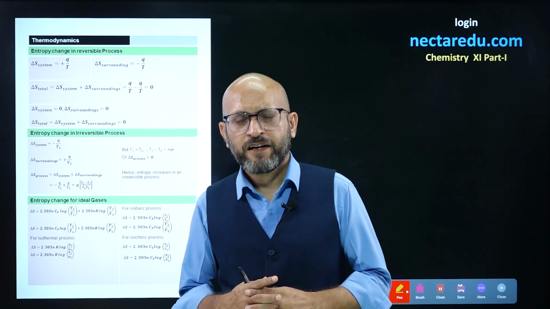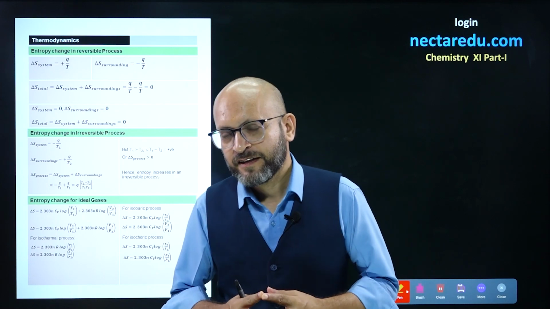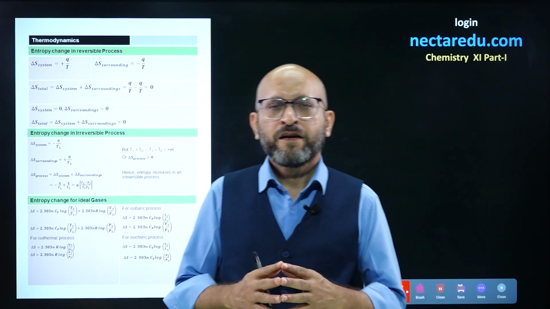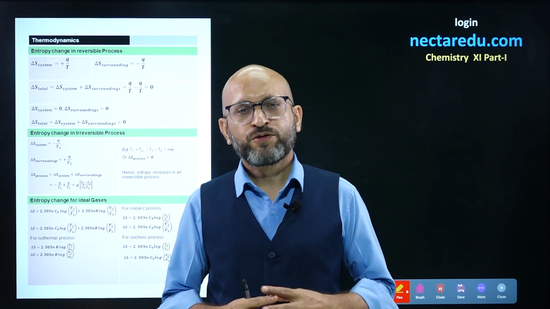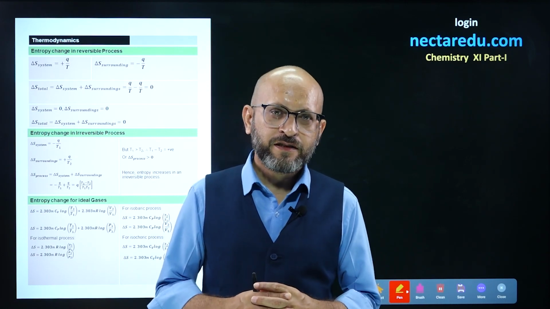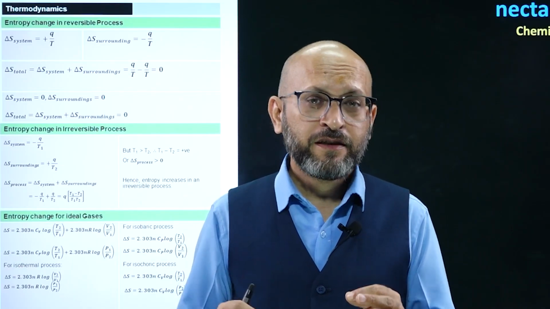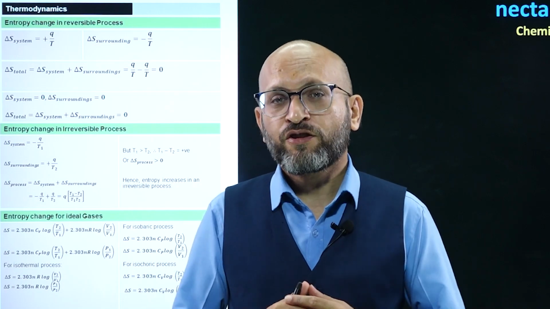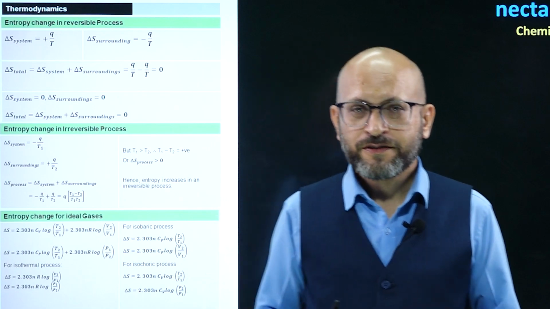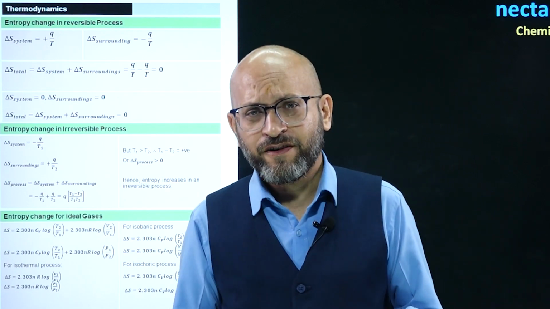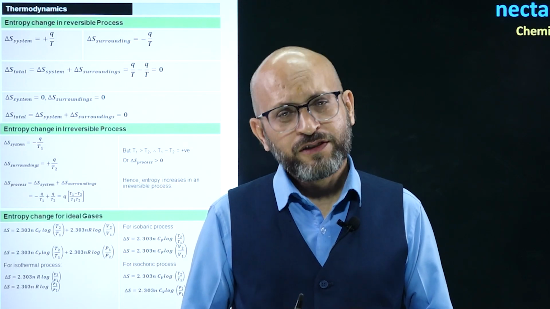Entropy change in a reversible process is zero. That is why a reversible adiabatic process is known as an isoentropic process. That means throughout the adiabatic process, if it is reversible, the net change in entropy is zero. Why is it so? It is so because heat transfer in an adiabatic process equals zero.